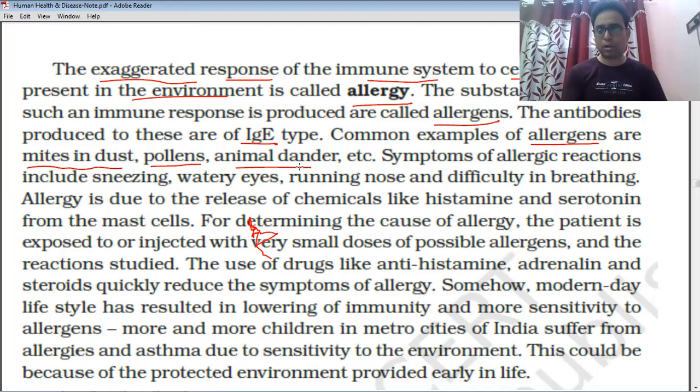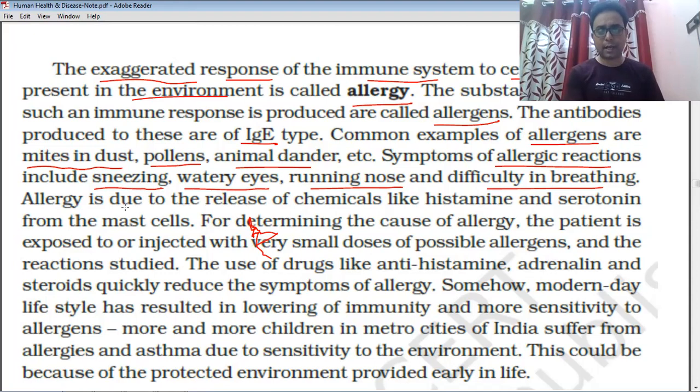But what are the symptoms of the allergic reaction? Now we discuss very important symptoms one by one, as given in your MCQ topic. The most common symptoms are sneezing, watery eyes or a running nose. And sometimes the person suffers from difficulty in breathing. So these are the different symptoms. You understand it? Very easy but very important.